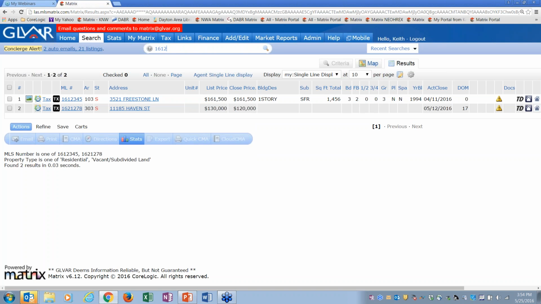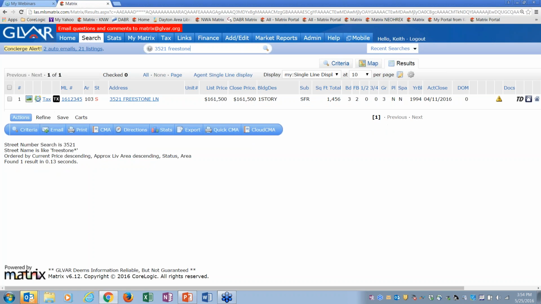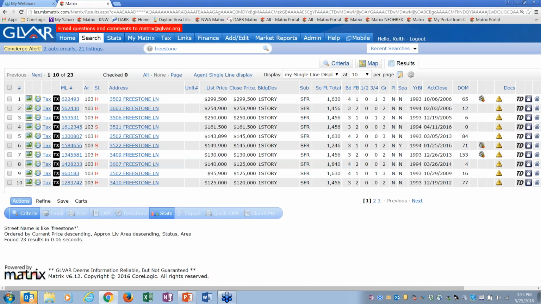You can also do this. Type in an address, 3521 Freestone. And there you go. If there were more listings at that address, like an active one and a history one, I would have found them. There was only one in the last 10 years on that address, 3521 Freestone. If you don't know the address, you just know Freestone, you can just type in Freestone, and now I've got 23 listings on Freestone.